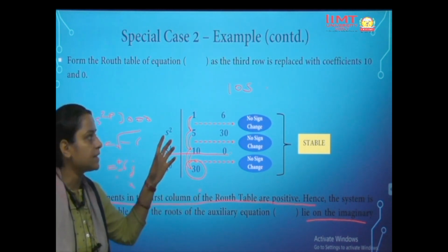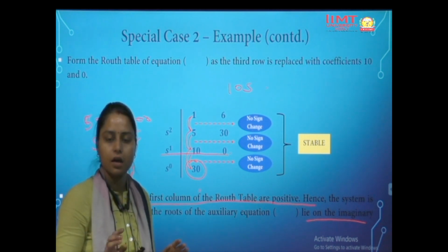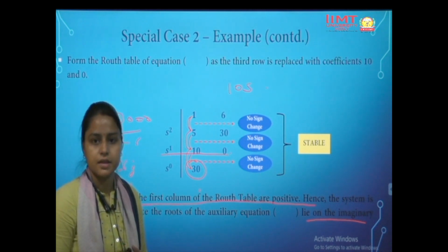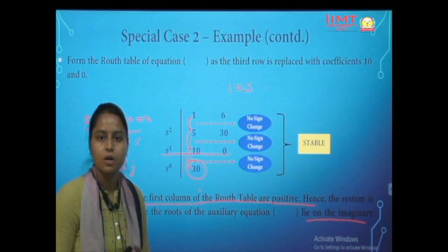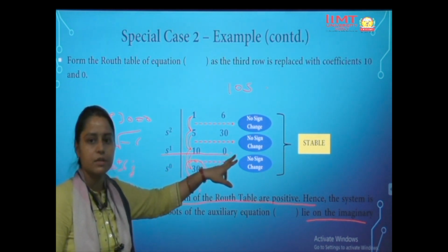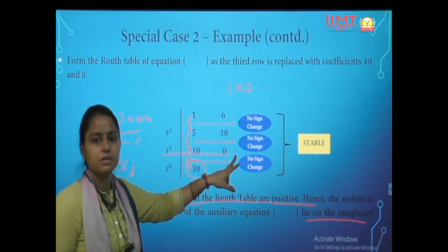So in this particular special case, when the whole row of entries becomes 0, the system is surely not a purely stable system. It could be marginally stable or it could be unstable. And how can we check? We replace the row by an auxiliary equation, differentiate it with respect to s, and replace the row which was becoming 0 using the derivative.